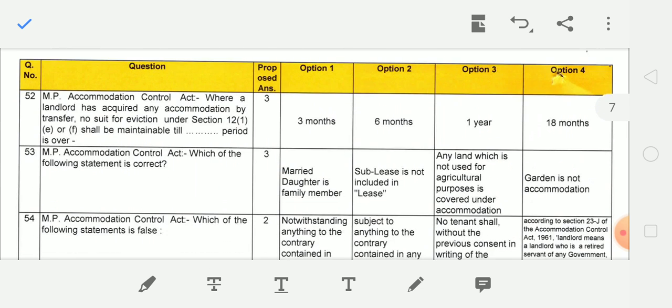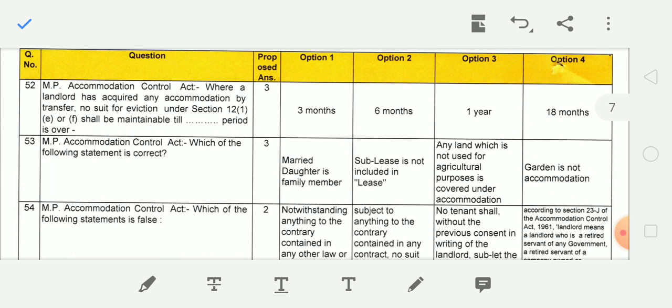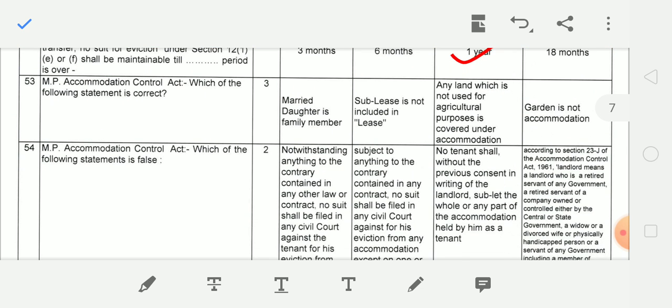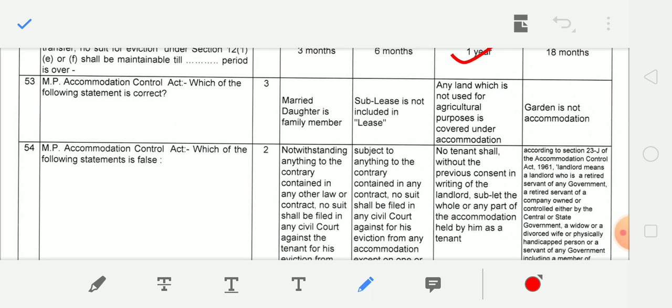Next question, where a landlord has acquired any accommodation by transfer, no suit for eviction under Section 12 sub-clause (1) sub-clause (e) or (f) shall be maintainable till one year period is over. Next question, which of the following statements is correct in relation to the MP Accommodation Control Act? The correct answer is: any land which is not used for agriculture purpose is covered under accommodation.